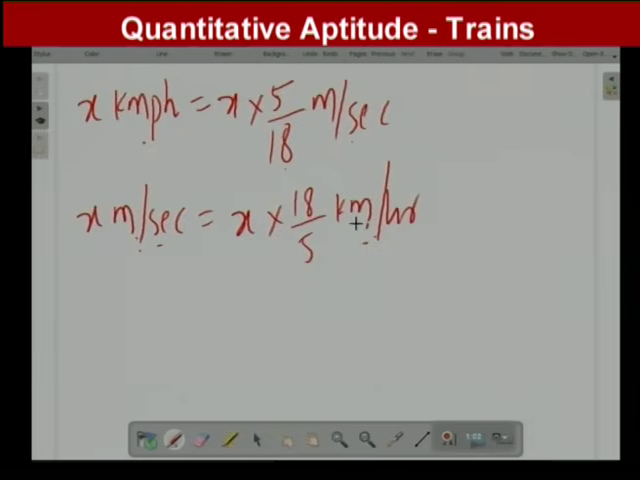So what will we get here? Big value by small value. This is one important concept, remember, in this aspect.